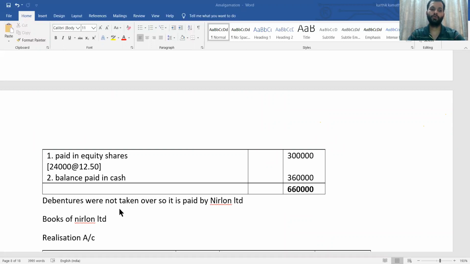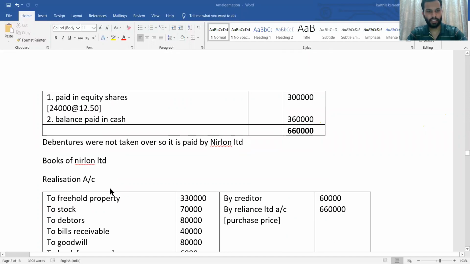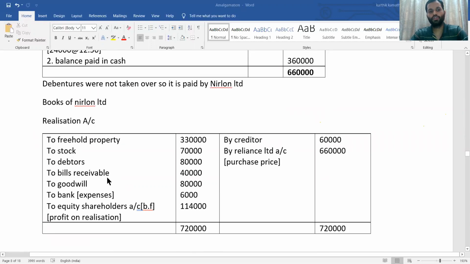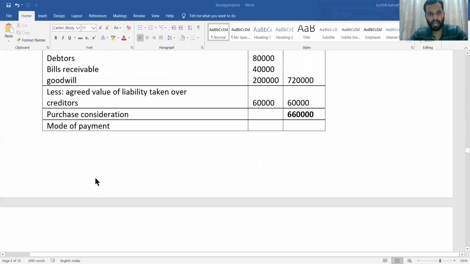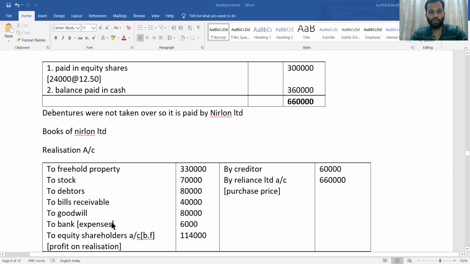Now you are going to pass the ledger accounts. You need to prepare the ledger account in the books of Nirlon company, that is the transferor company. So now the realization account. In the realization account, first at book value, freehold property, stock, debtor, bills receivable. At book value, you are going to write.